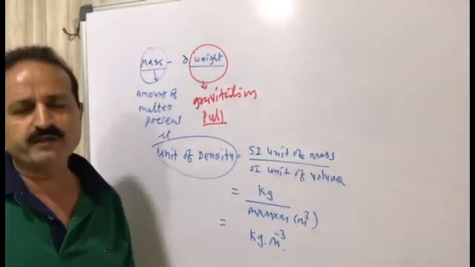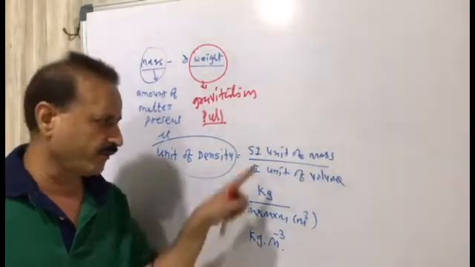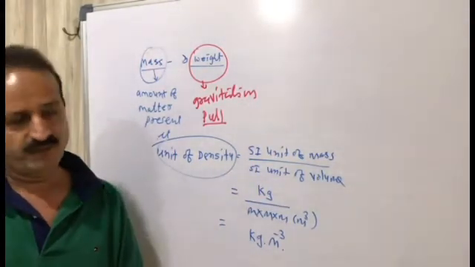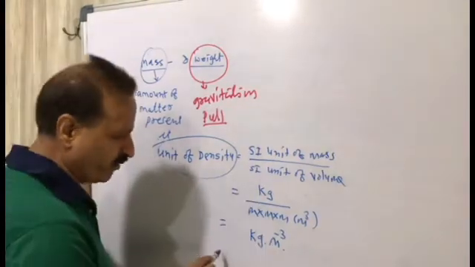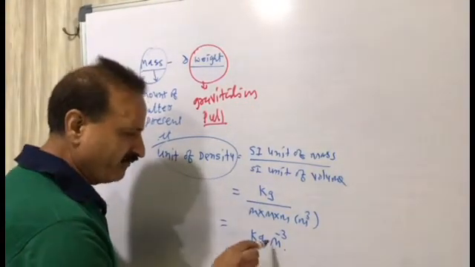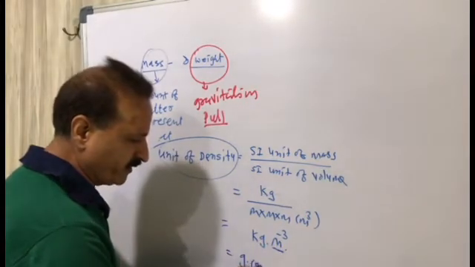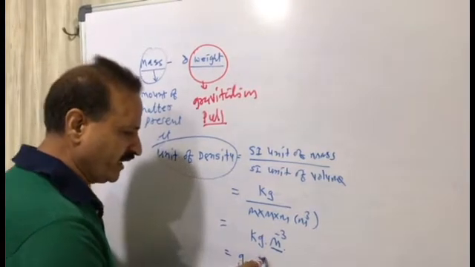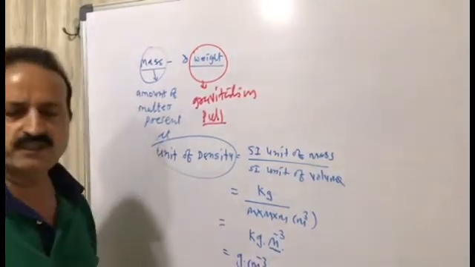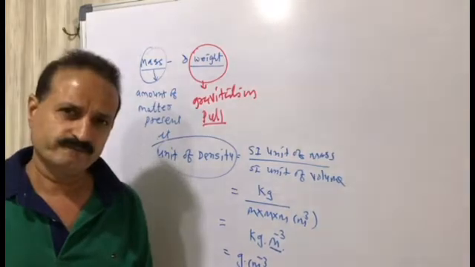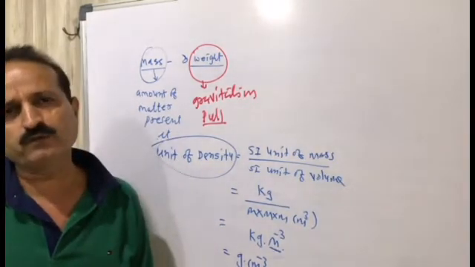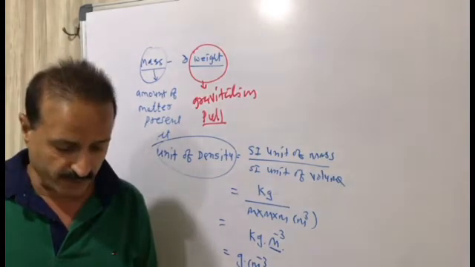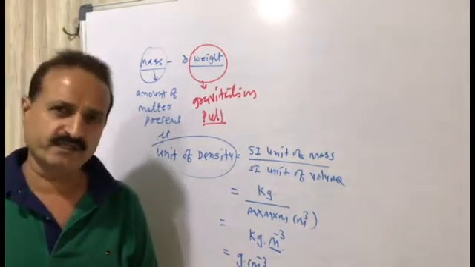Density is a unit derived from the SI unit of mass and the SI unit of volume. The smaller value of kilogram is gram and the smaller value of meter is centimeter. So the small unit of density is gram into cm to the power minus 3. This is very important to understand. So now the unit of density is clear.